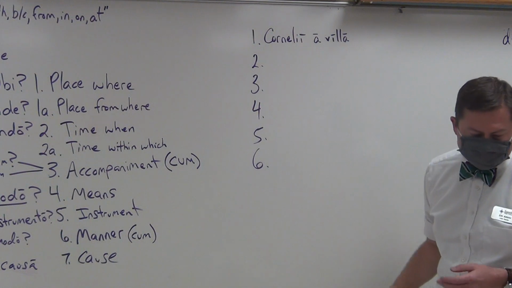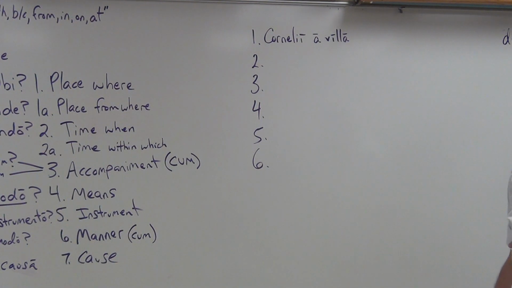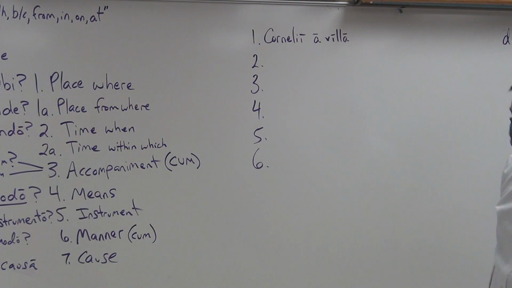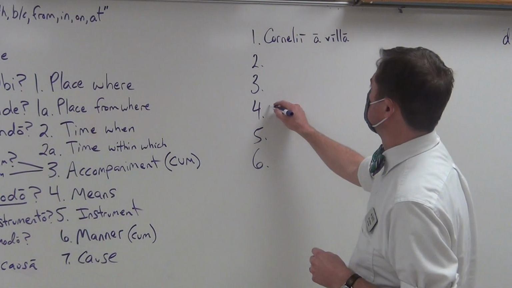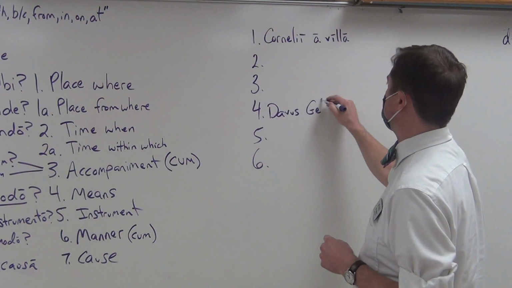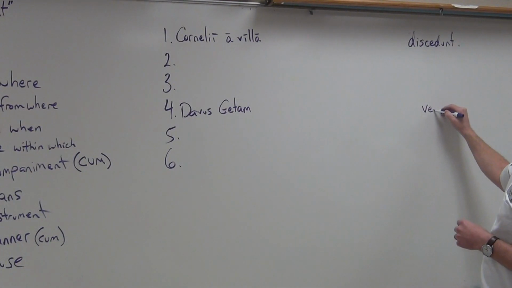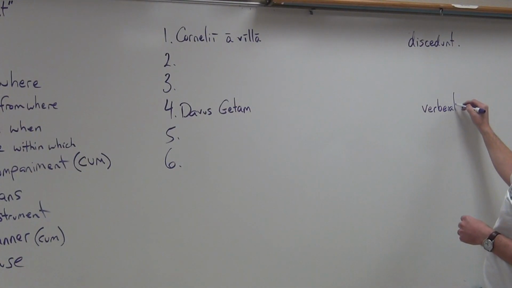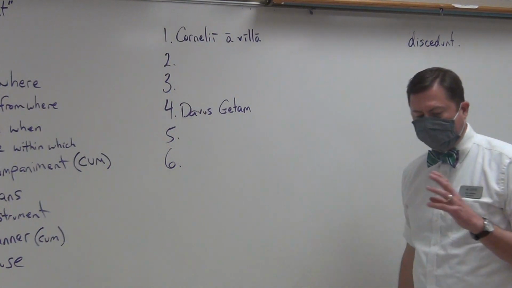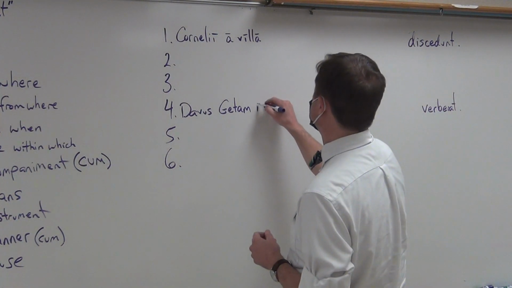Let's have another example in which you could have all of these sentences. I guess we'll go to number 3. No, we'll go to number 4. So let's have Davus, and we're going to have him doing something to Geta. And of course, what are we going to have him do to Geta? Verberat. Davus beats Geta. And where is he going to be beating Geta? He's going to be beating him in